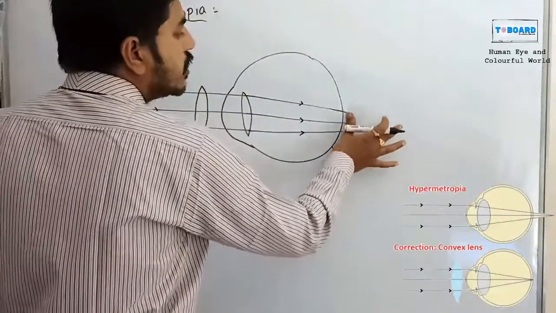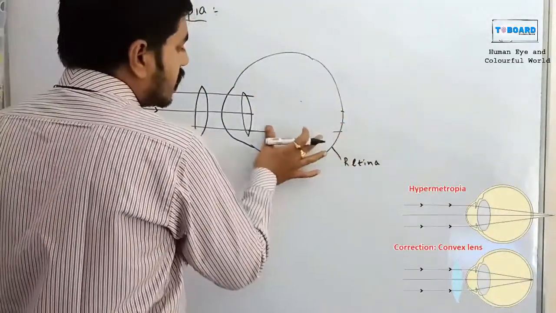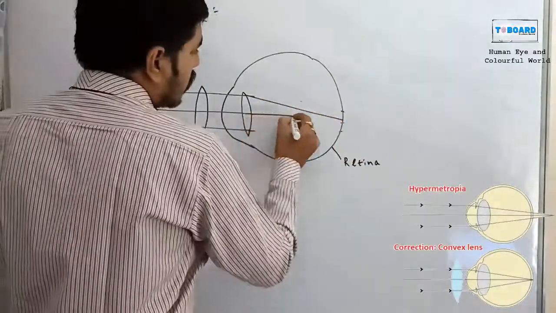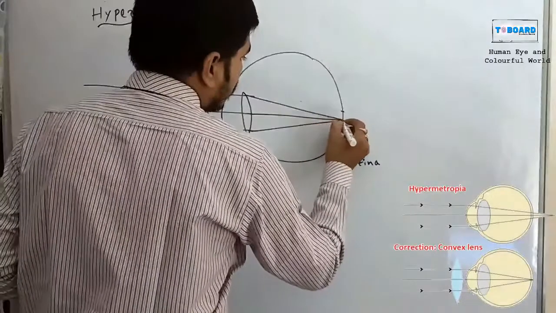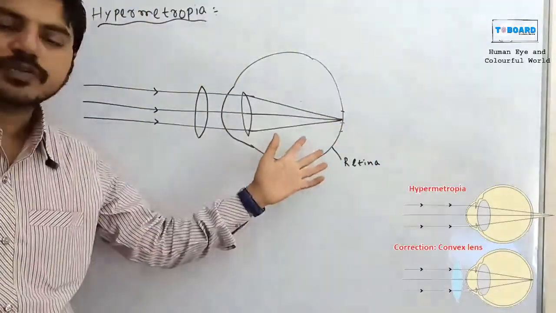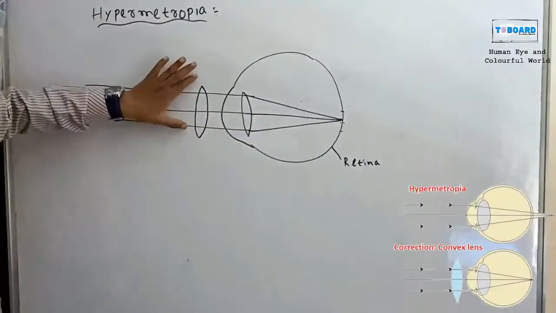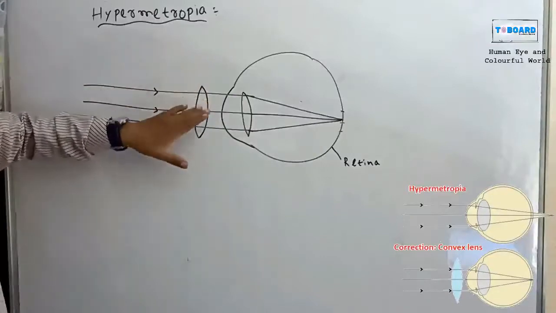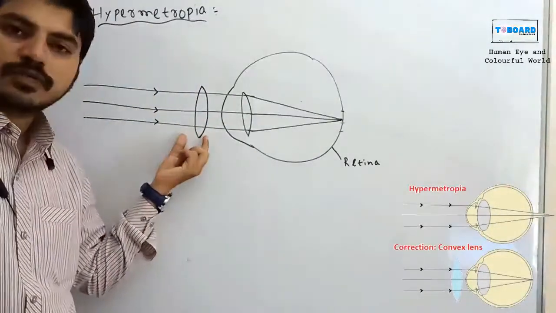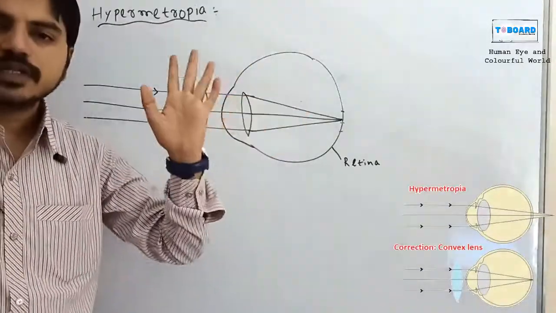They will meet directly on the retina. Then the proper shape of the object will appear. So hypermetropia is overcome with a biconvex lens, and myopia is overcome with a biconcave lens.